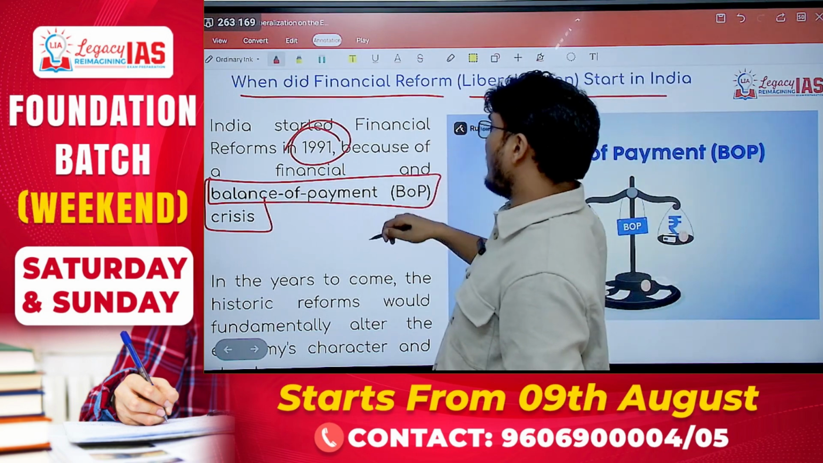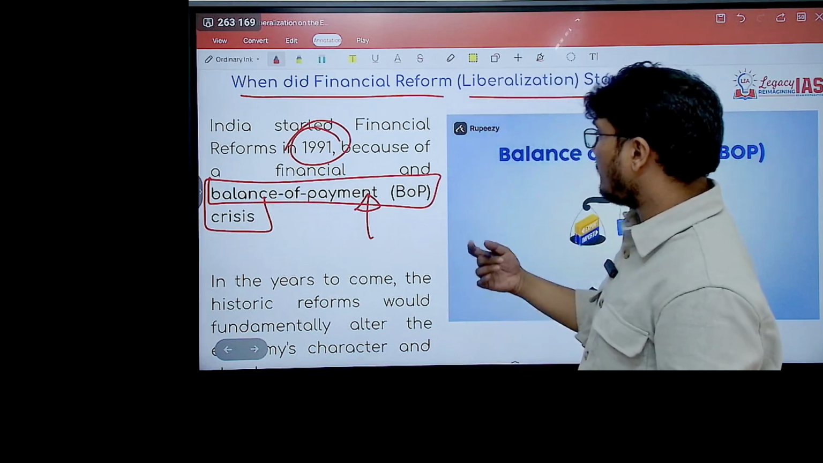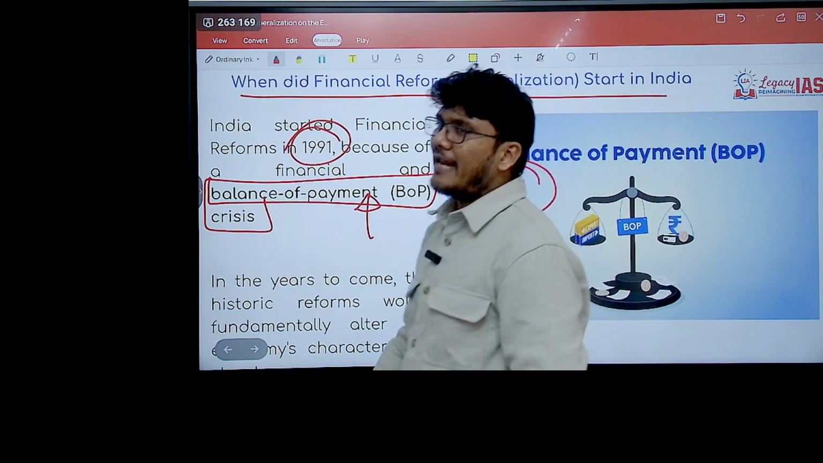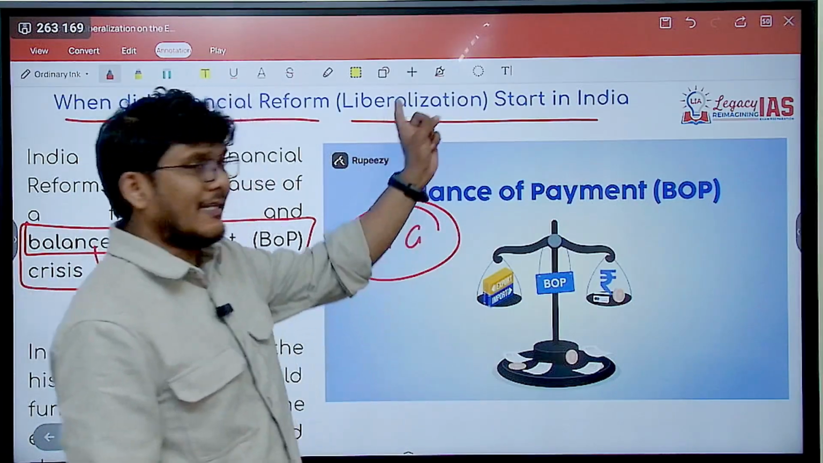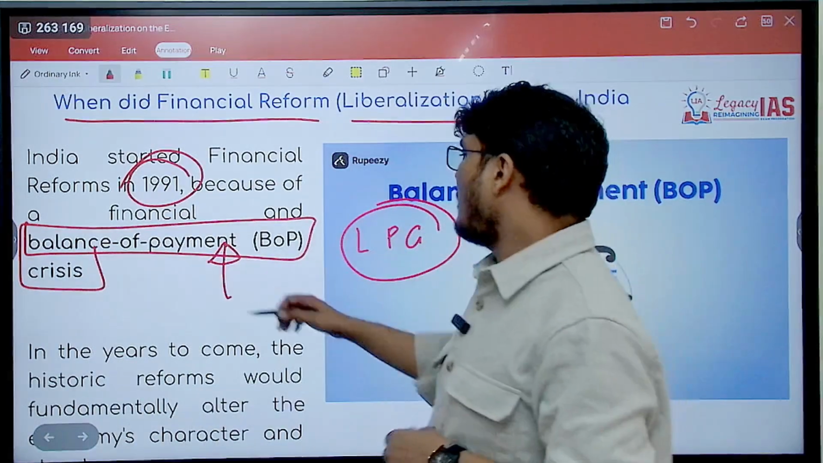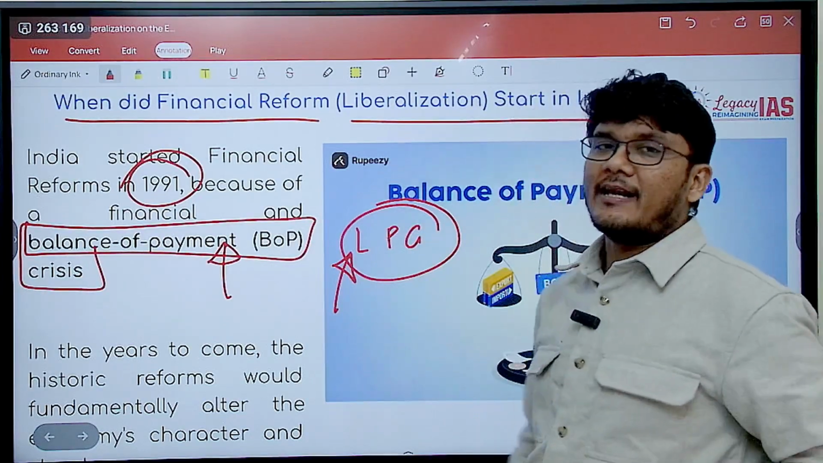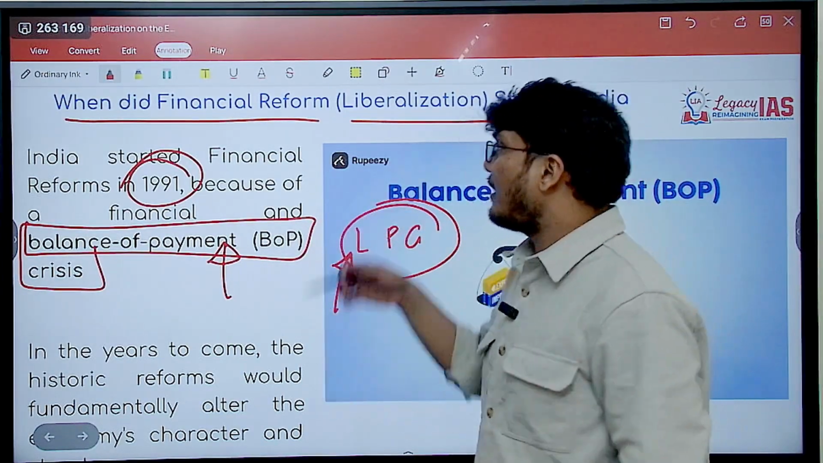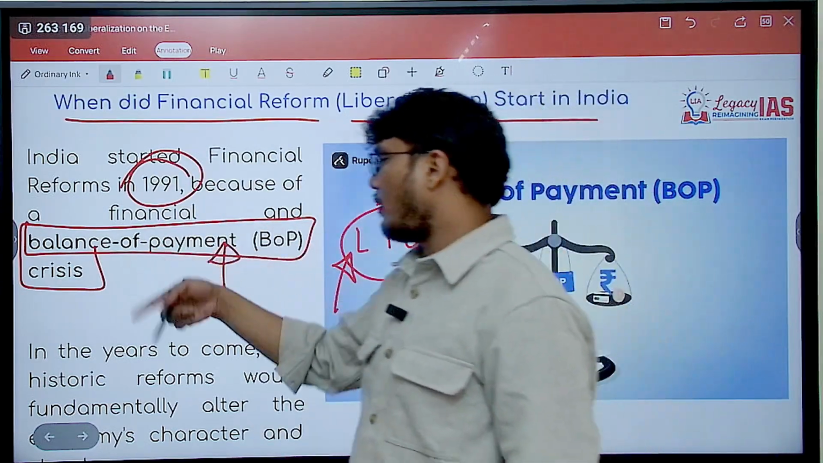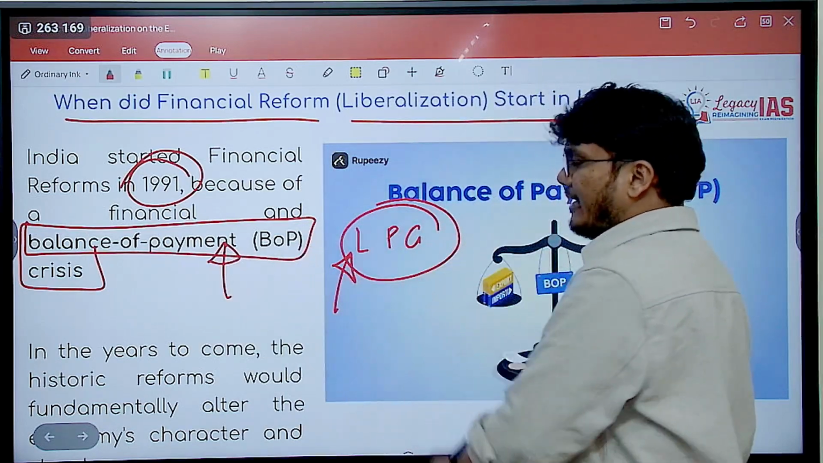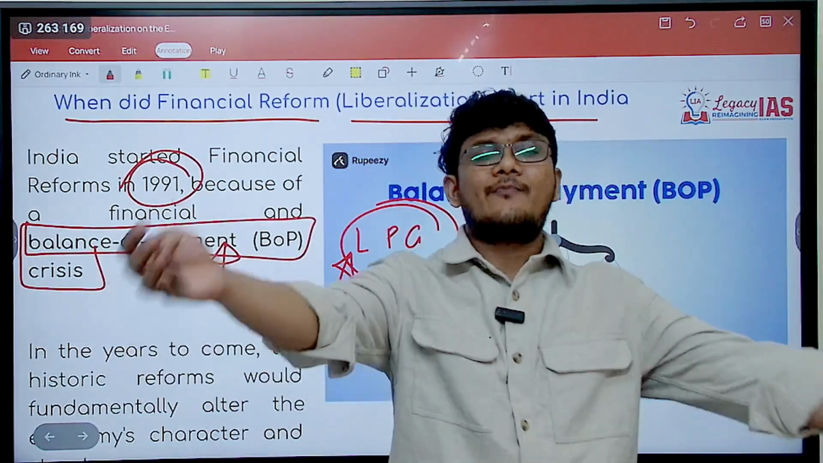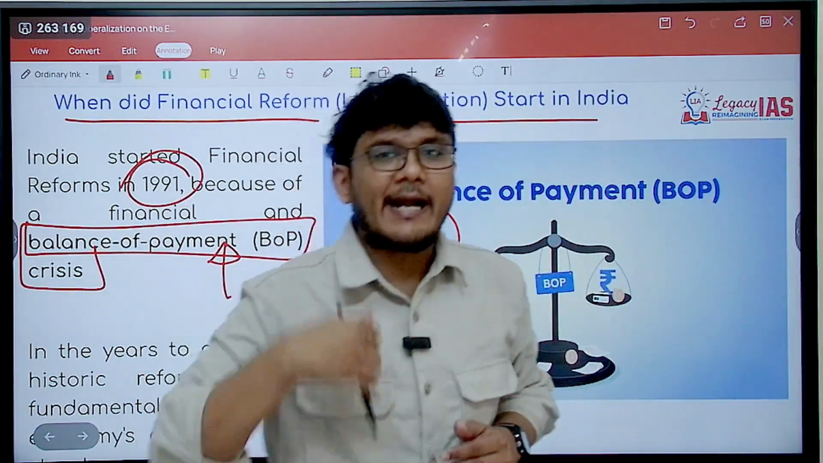Now, in 1991, because of the guidelines of the IMF, India had to take LPG reforms. What are these LPG reforms? L stands for liberalization, P is for privatization, and G is for globalization. We are more interested in liberalization because we are doing this particular topic. So liberalization was a part of this LPG reform, and we were required to do it because of the balance of payment crisis. Now, what is balance of payment crisis? To understand that, first we need to understand what is balance of payment. Any country would be trading with other countries.